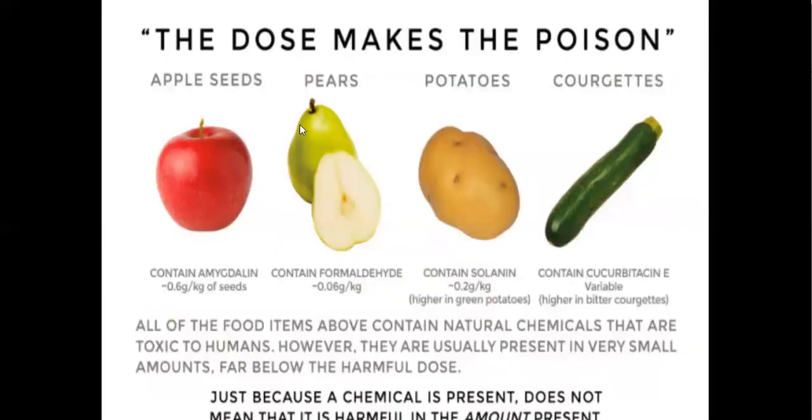The dose makes the poison, like in apple seeds, which contain amygdalin, and pears contain formaldehyde, potatoes contain solanine, and cucurbitaceae contain cucurbitacin E. So all these are good for health, but if they are not taken in the right amount, they will be harmful for us. Just because a chemical is present, it does not mean that it is harmful in the amount present. So we have to know about the doses, which are good for us, up to which limit.